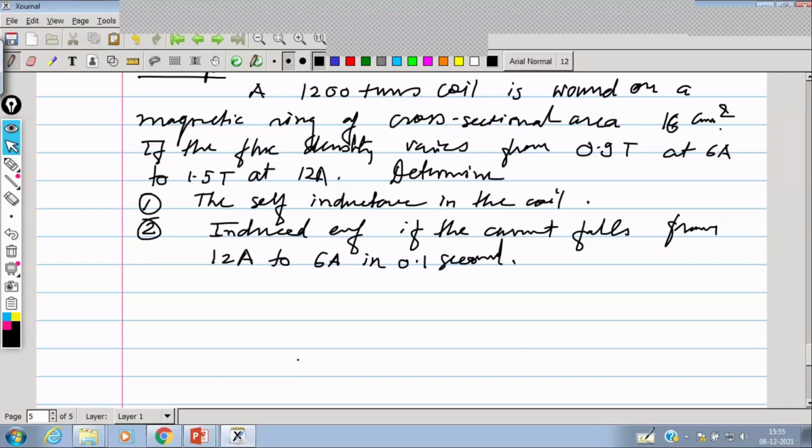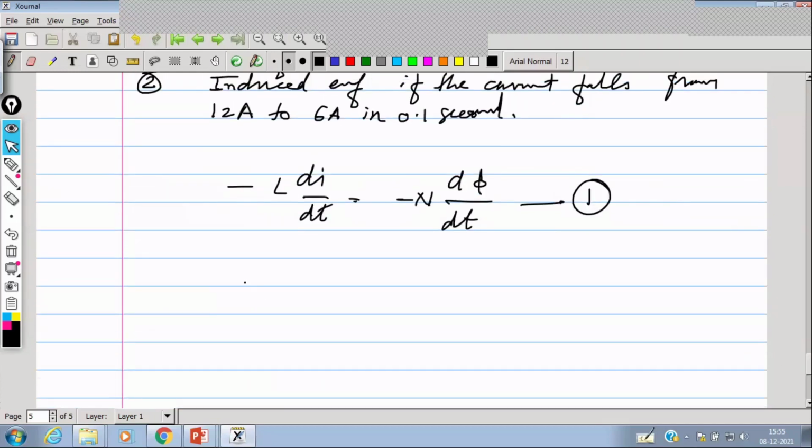So here with the help of this expression, minus L di by dt is equal to minus N d phi by dt, you can solve the remaining parameters. And induced EMF in the coil is written as minus L di by dt.